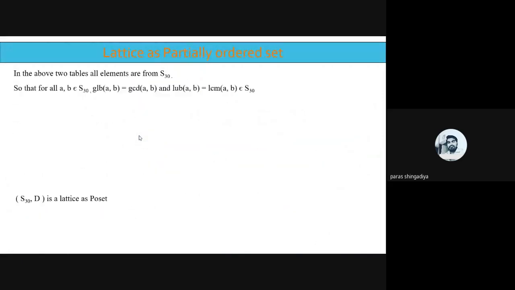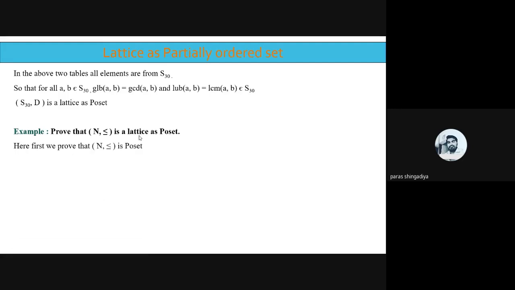So in the next example, the data is different. We have the less than or equal to relation. Okay, so in the less than or equal to relation, which conditions will define LUB and GLB? For LUB, we will consider the minimum, and for GLB, we consider the maximum. Okay, so here we prove it is a poset.